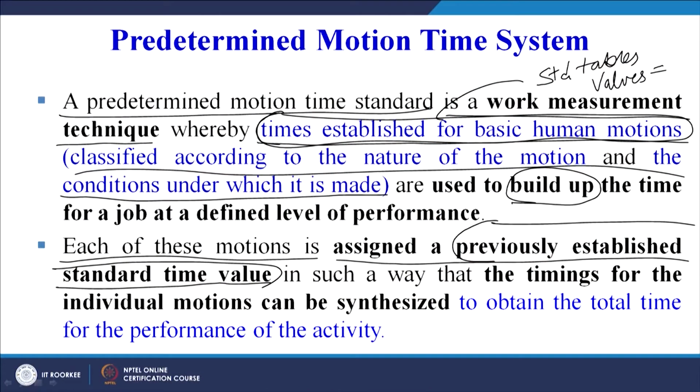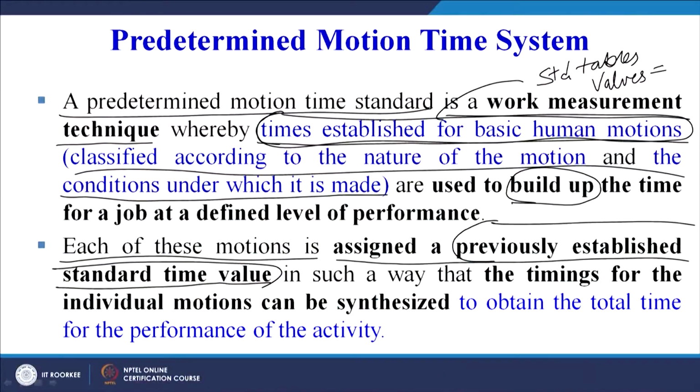So that is an important prerequisite, because we have to first divide the job at hand into its different work elements, or as per this definition, into the basic human motions. So for these basic human motions the data is already available, and that data is based on the nature of the motion and the conditions under which it is made. So we will see different examples of PMTS and try to understand what we mean by the nature of motion and what we mean by the conditions under which it is made.